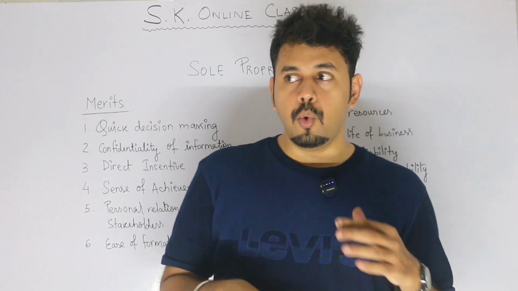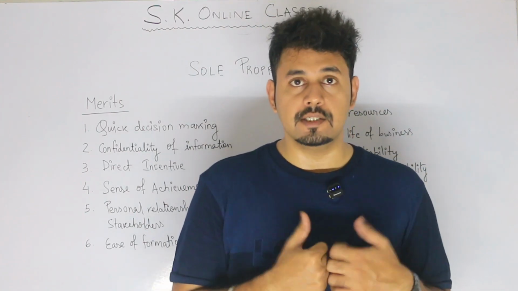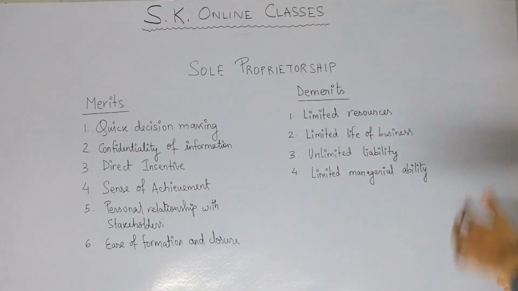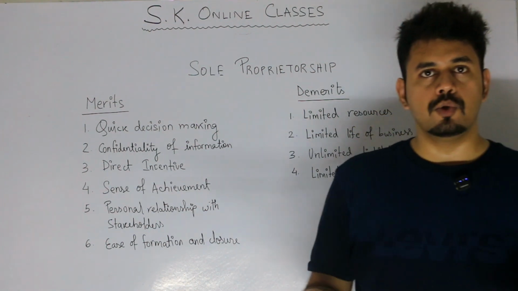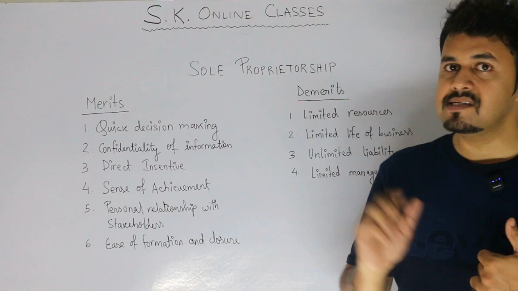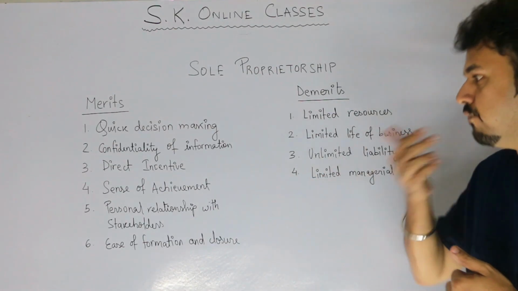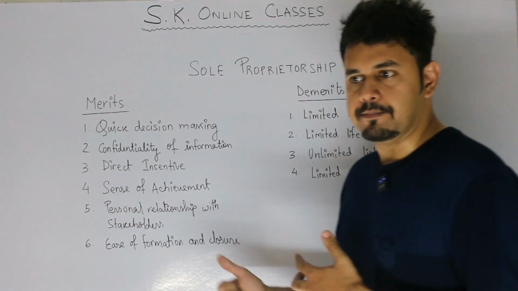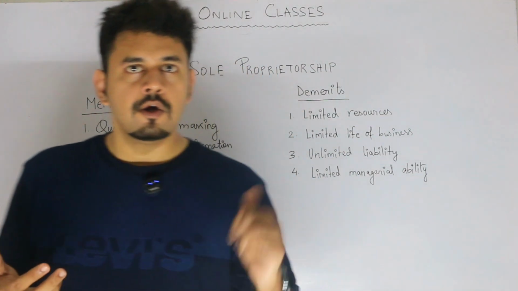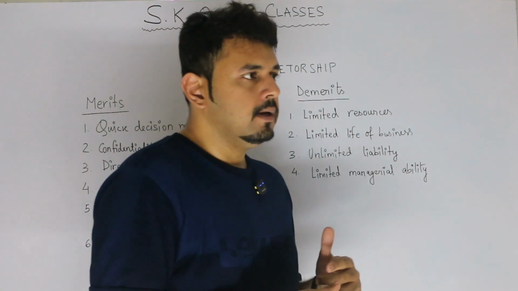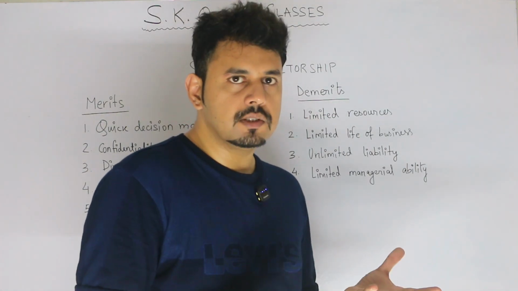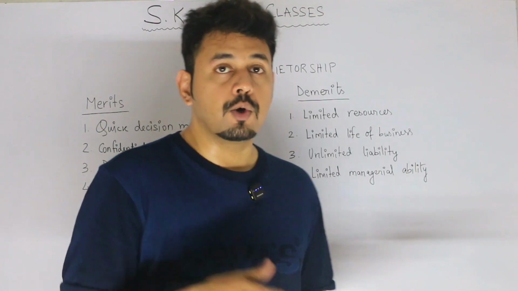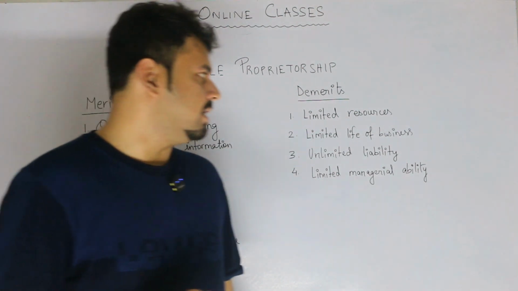Now, what are the good things and bad things about such a business? Here you can see there are some merits and demerits written about sole proprietorship, and as you know, I'll be explaining each and every one of these to you. Now, before we move on, there might be a question. You might sometimes see some features given under concepts. Features are nothing different from merits and demerits. Why? Because out of all the features of a proprietorship business, some are good, some are bad. The good ones are merits, the bad ones are demerits.